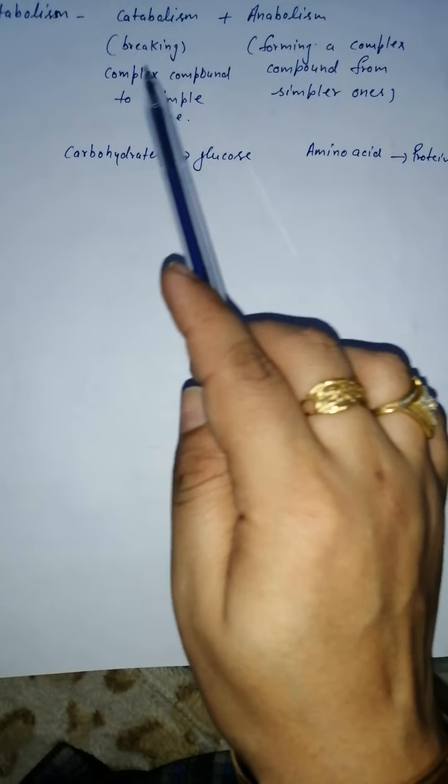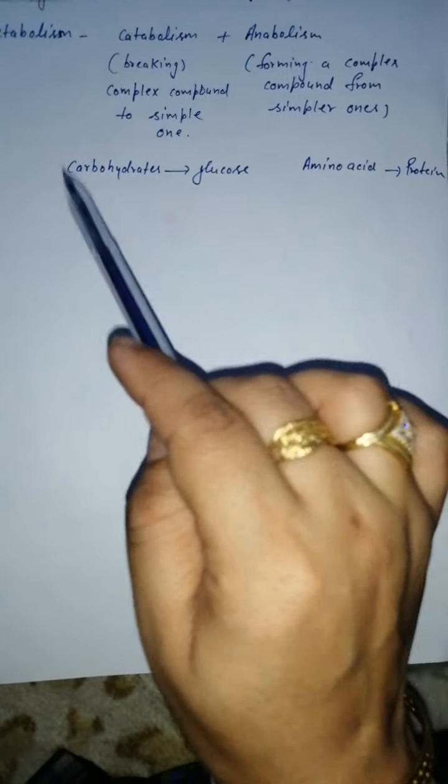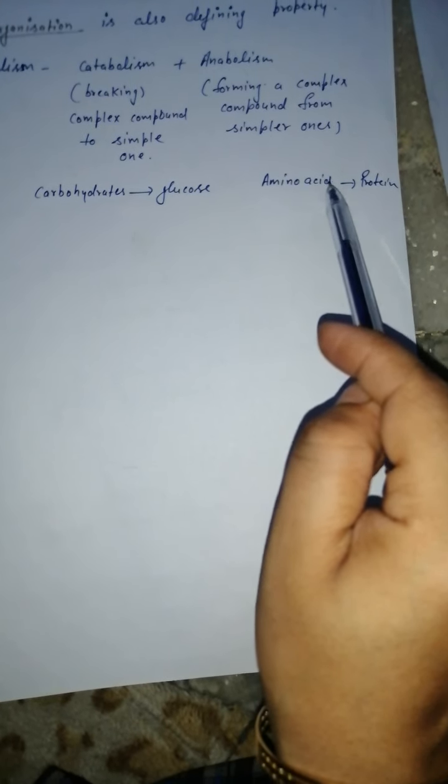In catabolic activities, a complex compound breaks into simple ones, and in anabolic activities, simple compounds combine to form a complex one. So these are some characteristics of living organisms.